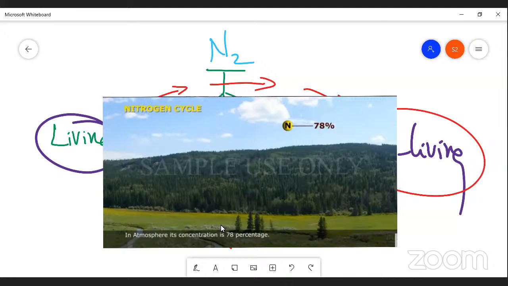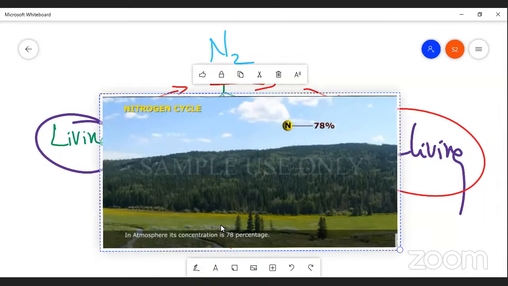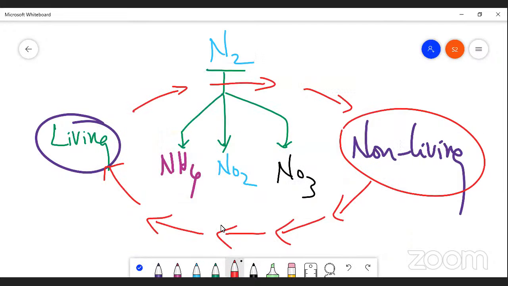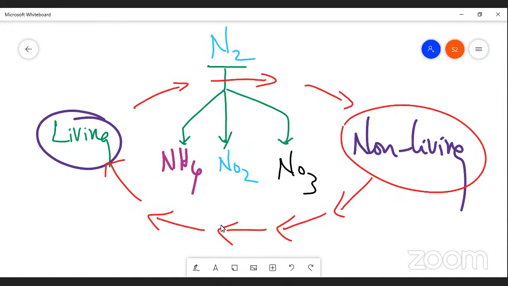You can see the picture in which a lot of trees are grown on a hill station. All these living organisms are made up of nitrogen. The nitrogen is available in various forms, as I mentioned earlier. Hoping that you can understand. And next, how is this nitrogen cycled? I'm going to show you another picture so that you can understand.